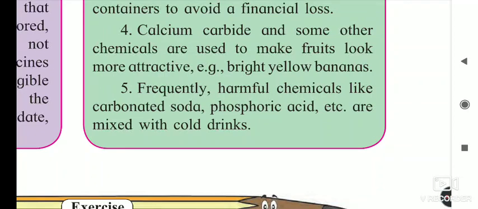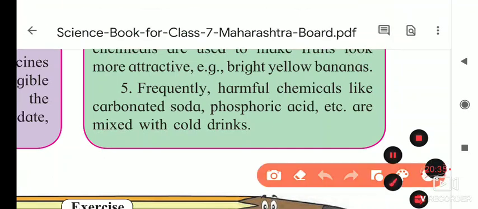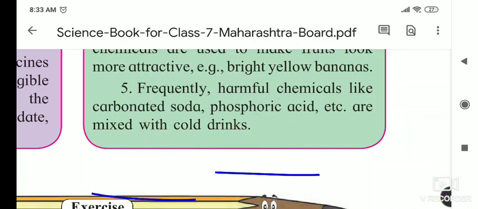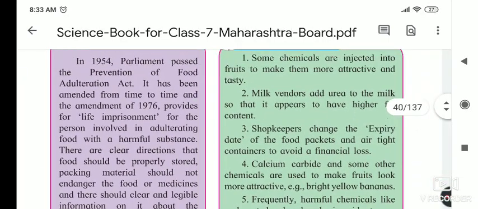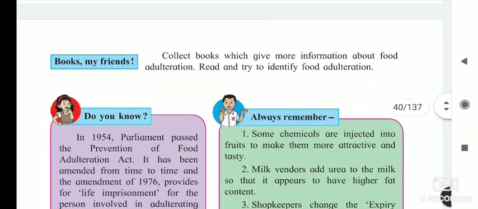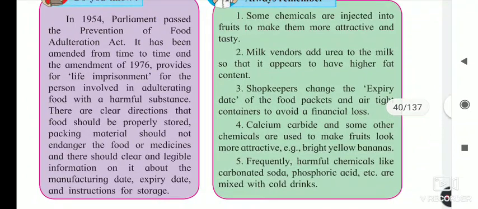Next, the fifth point: harmful chemicals like carbonated soda, phosphoric acid, etc. are mixed into cold drinks. These chemicals cause cancer in people. Tomorrow I will send you some videos on the adulteration of food, and always remember how food vendors cheat customers by adding different things into it. That we will send you tomorrow.